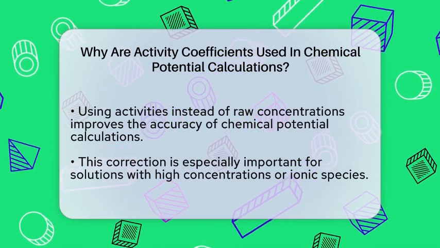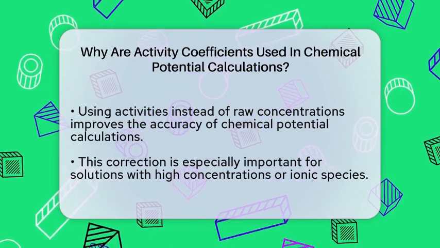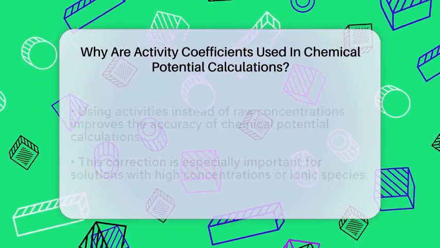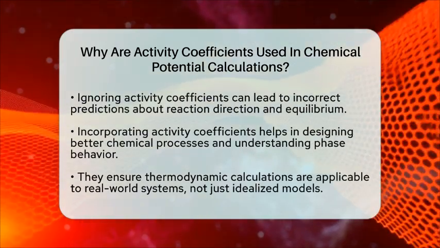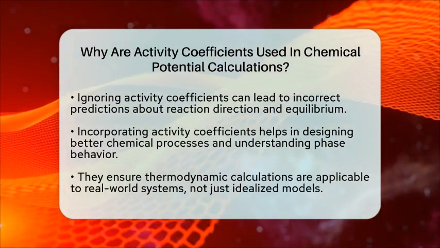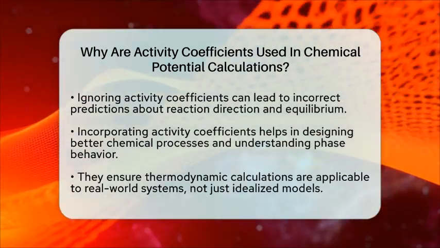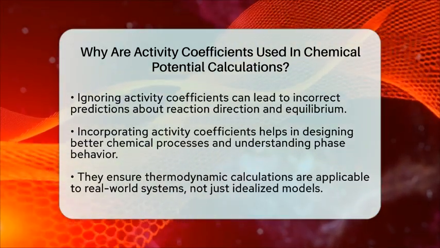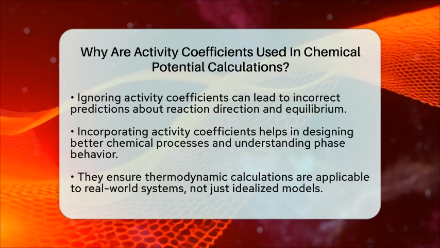In practical terms, this helps chemists and engineers design better processes. Whether it's figuring out how much salt dissolves in water, how reactions proceed in complex mixtures, or how different phases separate, activity coefficients give us a clearer picture. They allow us to apply thermodynamic principles to real-world systems, not just idealized models.